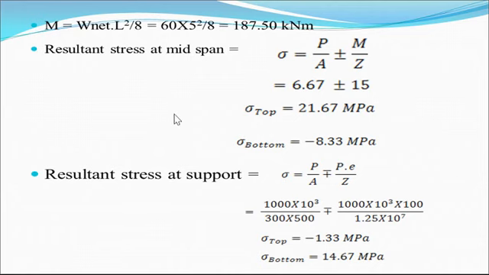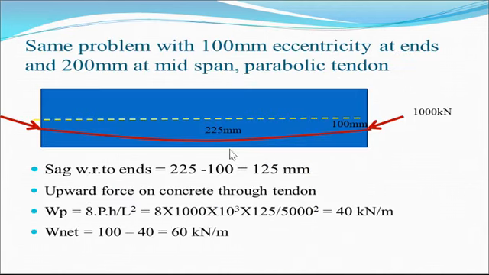Now the question is, due to the sag, this is 225 and this is 100. Because of this, at this end eccentricity is there. If eccentricity is not there, then it is P by A, but if eccentricity is there, there is a reverse moment, and so we can take the benefit of this.